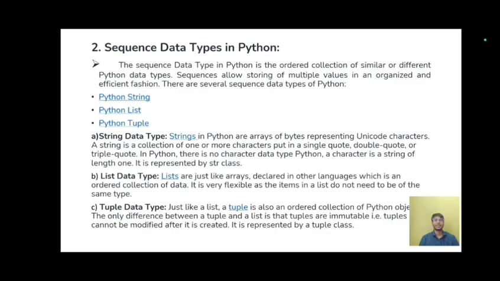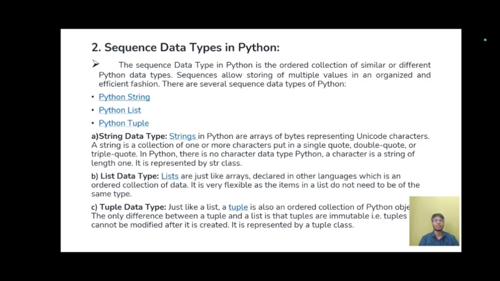Sequence data types in Python. The sequence data type in Python is an ordered collection of similar or different Python data types. Sequences allow storing of multiple values in an organized and efficient fashion. There are several sequence data types in Python: Python string, Python list, and Python tuples.